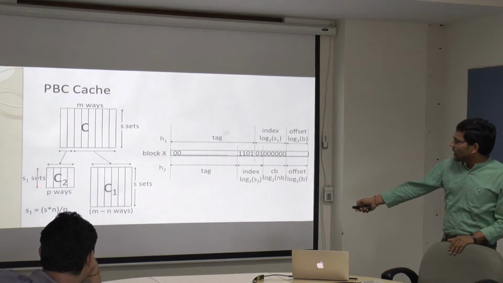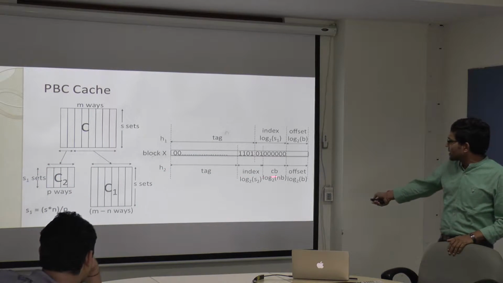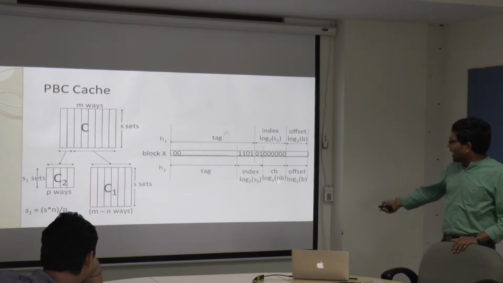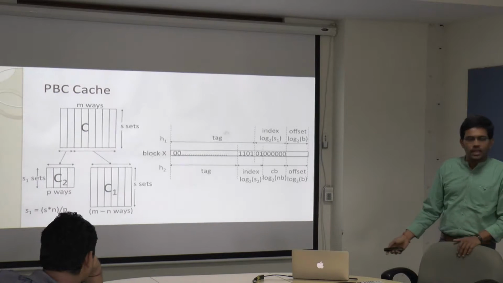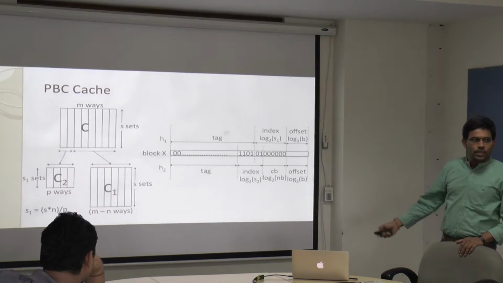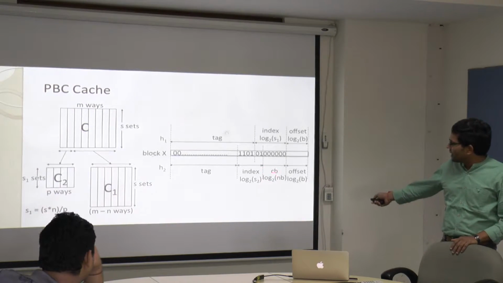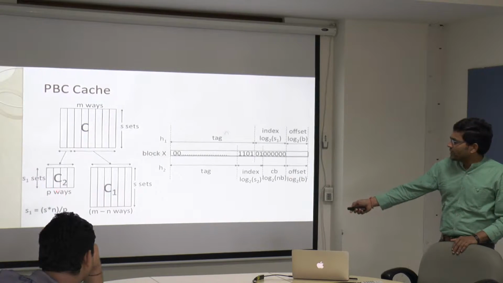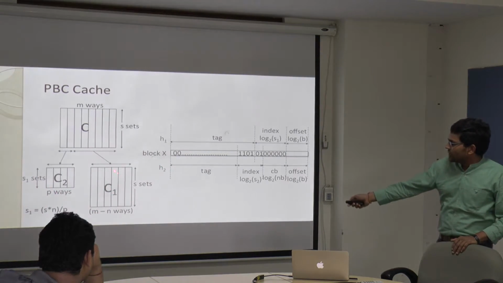And so this one will be indexed using this function because we are compressing. CB is the compressed block and NB is the number of blocks compressed together. Accordingly, we shift the index position towards the left so that multiple consecutive blocks can be zipped together and placed in that particular location. So whenever we access this, we use H2.